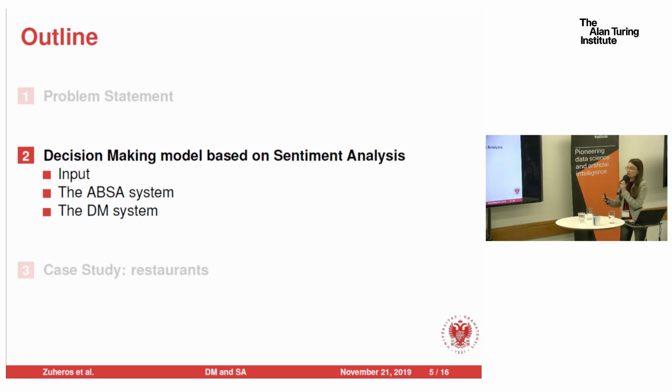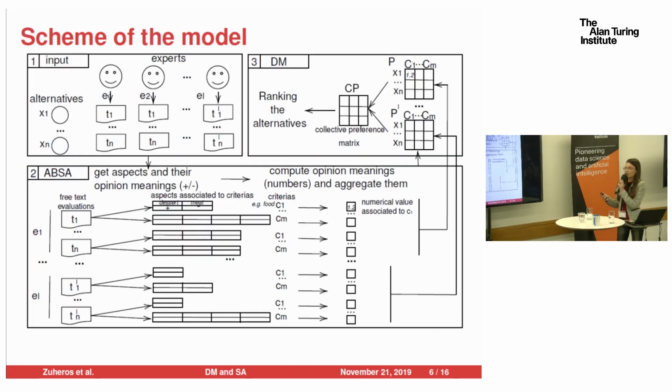So now we go to our decision-making model. We have 3 steps. Firstly, we have the input. We have a set of experts, which in our case are the users that evaluate on the e-commerce site platforms. And we have the alternatives, the entities that the users evaluate on the e-commerce site. Then we have the set of natural language reviews that those experts provide for those alternatives.